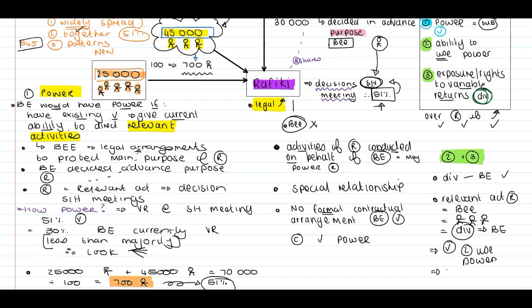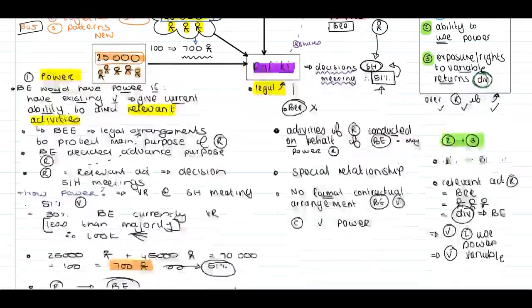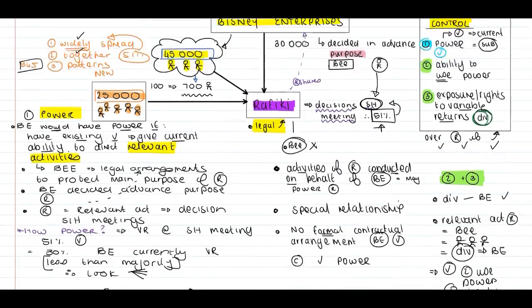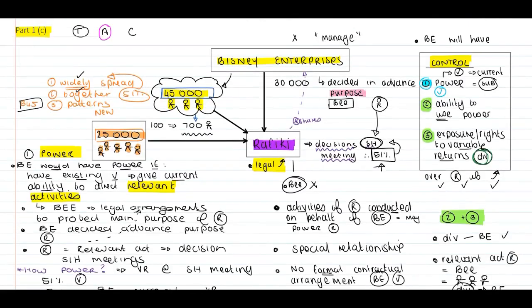Yes, they will be able to receive variable returns. Then, guys, final conclusion, as always, based on the above, we will indicate that yes, there is control, and therefore they will have to consolidate Rafiki into the Bisney Enterprises group.